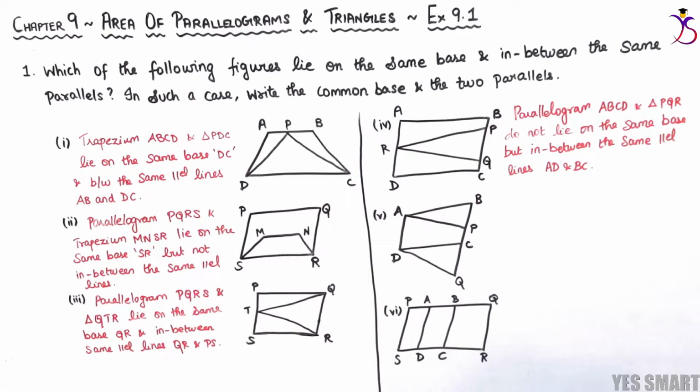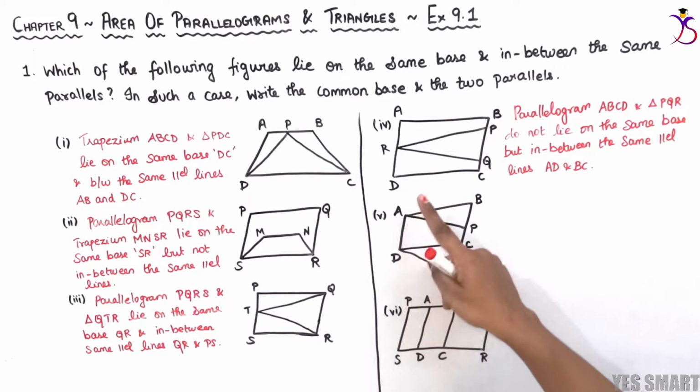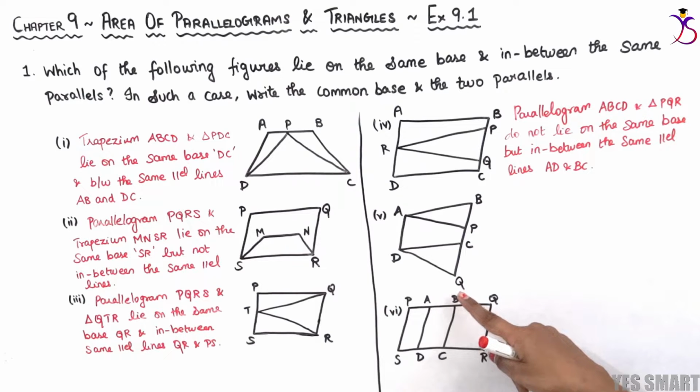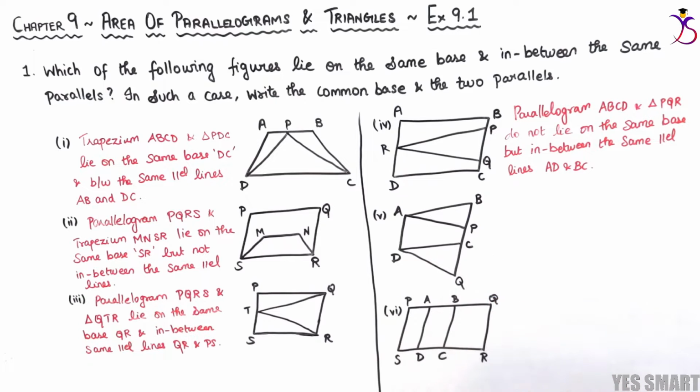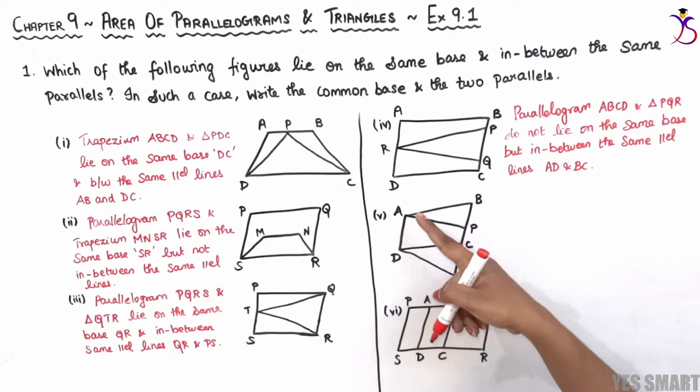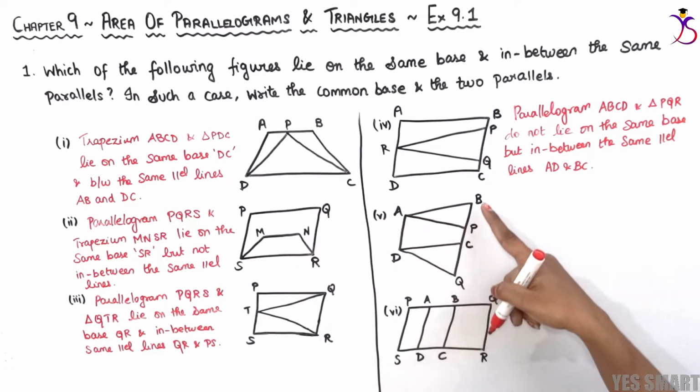Moving on to the fifth subdivision, ABQD is a trapezium that lies on the base AD, and we have one more trapezium, APCD, that also lies on the same base AD. We are just tilting the diagram and considering the base as AD. On observing, both trapeziums lie on the same base AD. Both also lie between the parallel lines AD and BQ.